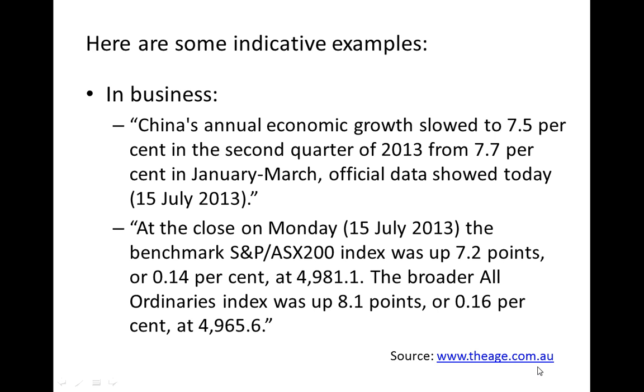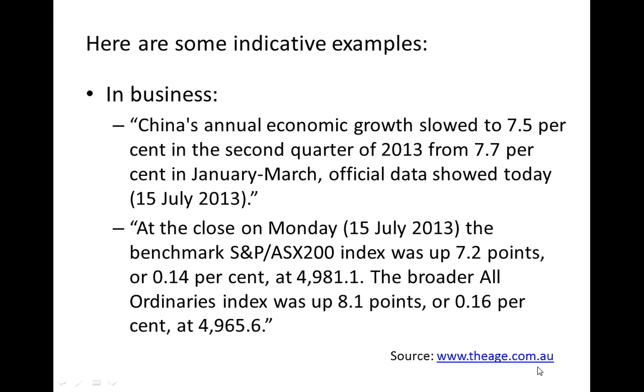In another business or economic example, in this case in relation to the Australian Stock Exchange, which is really a summary of the performance of companies and their share prices, we see as follows. At the close of business on Monday, the benchmark index was up 7.2 points, or 0.14%, at 4,981, whereas the broader All Ordinaries Index was up 8.1 points, or 0.16%, at 4,965.